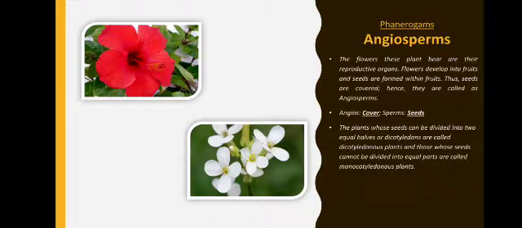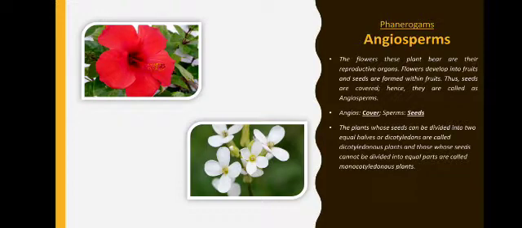For example, chickpea. You can divide chickpea into two different cotyledons, right? Also, few plants like rice, you cannot divide a grain of rice into two different halves or two equal halves. That is why it is a monocotyledonous plant.